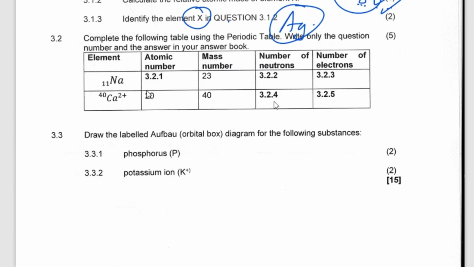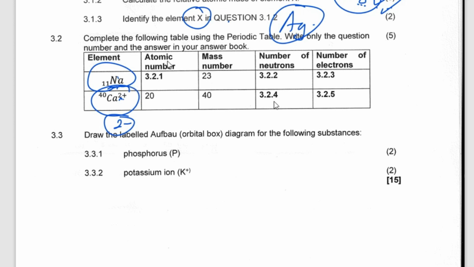Let's go to the next question. I explained this yesterday also. I think it was clear. If it was not clear, let's go through it and then we see if you obtained it. Sodium. This is, guys, an atom, while this is an ion. If it is an ion, this charge, it means that if it is positive, the number of electrons are short by 2. If it is negatively charged, the number of electrons are more by 2. But how do I know the number of electrons in an atom, not an ion? Look at the number of protons, because the number of protons and number of electrons are the same in atoms.